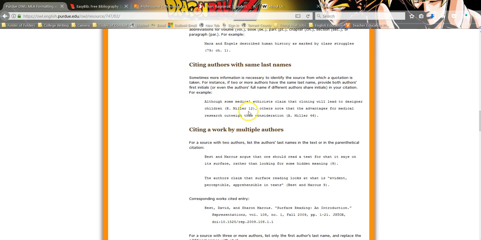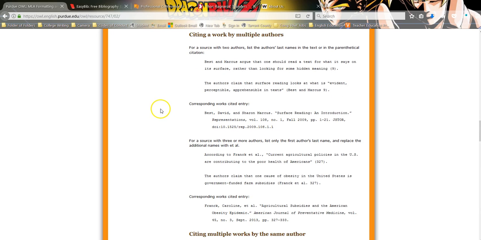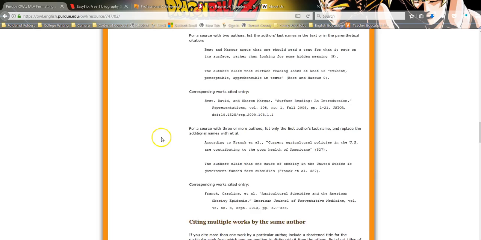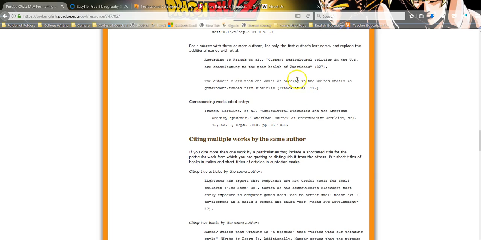Authors with the same last names. Here's some suggestions on that. If you have 2 authors with the same last name, you'd put their first initial and then the last name and then the page number. Works and all by multiple authors. If it's just 2, you put both of the names inside of it, and it matches again to this. If it's a case where it's 3 or more, it deals with that as well.